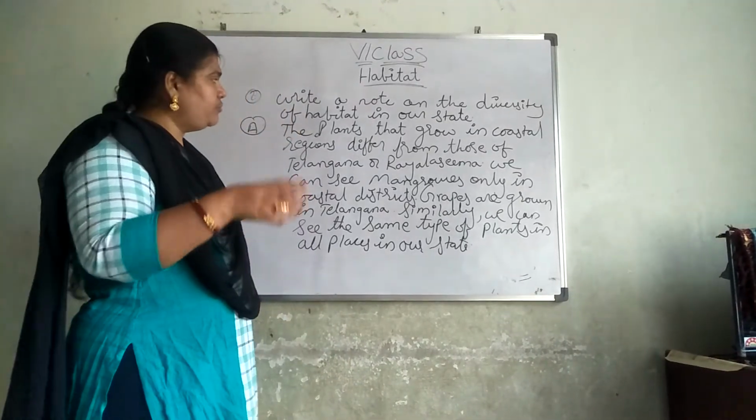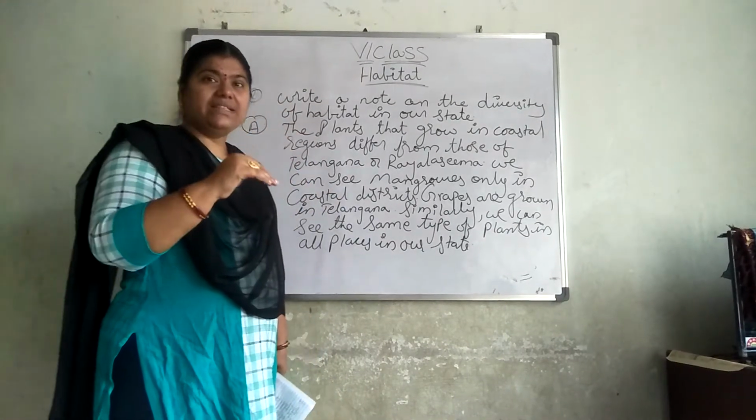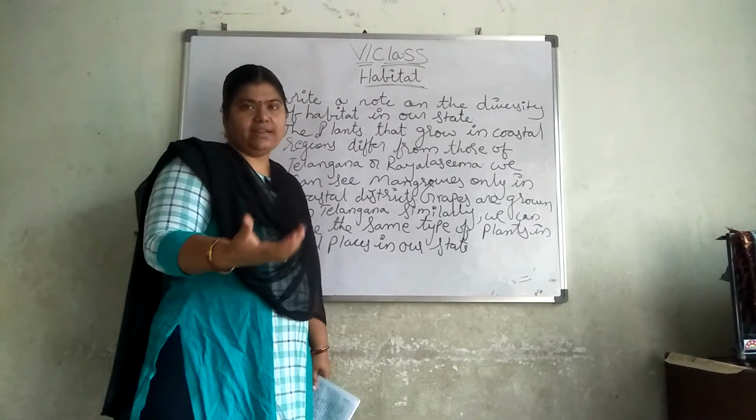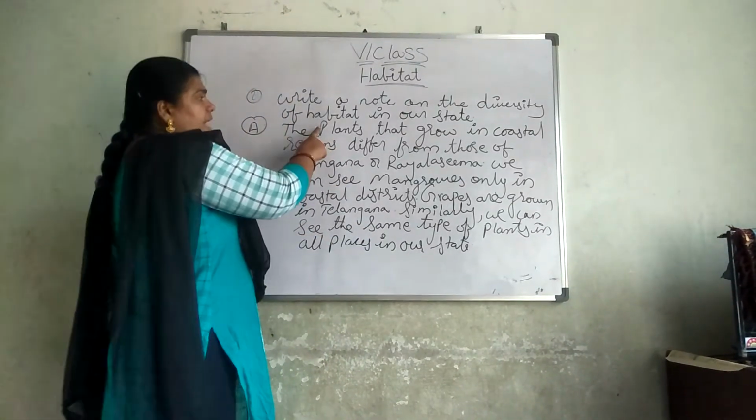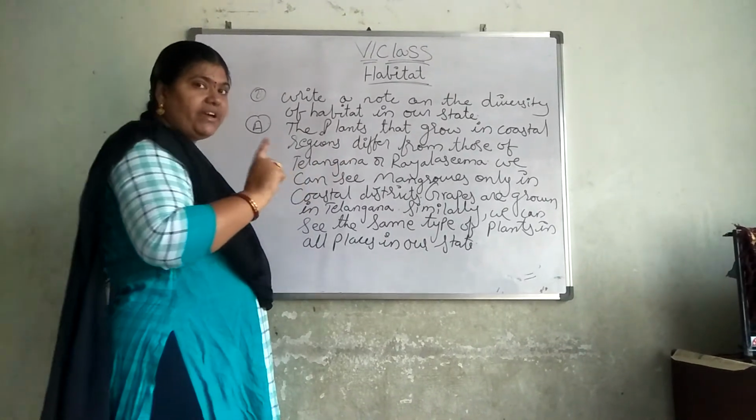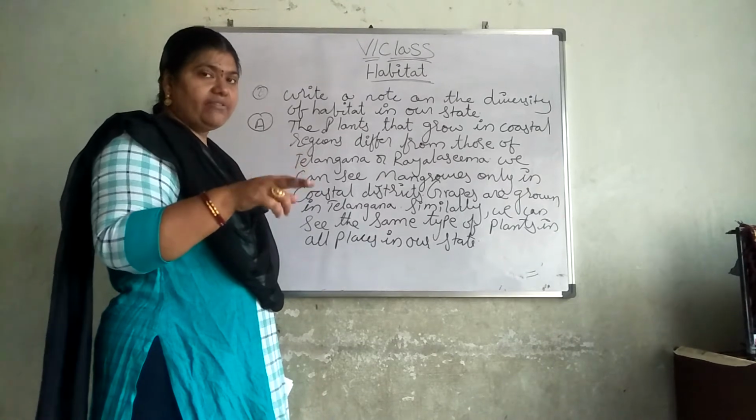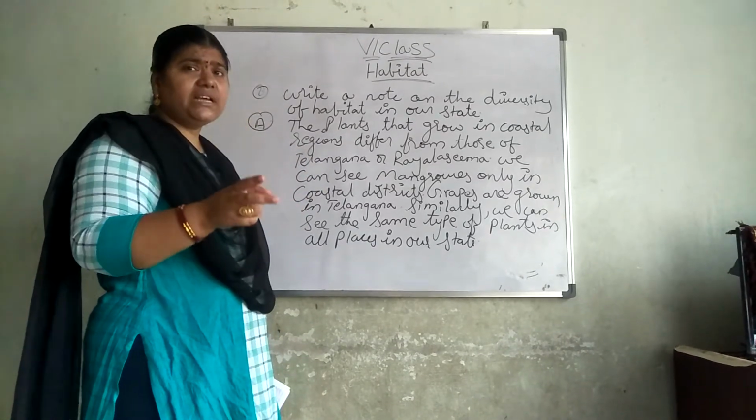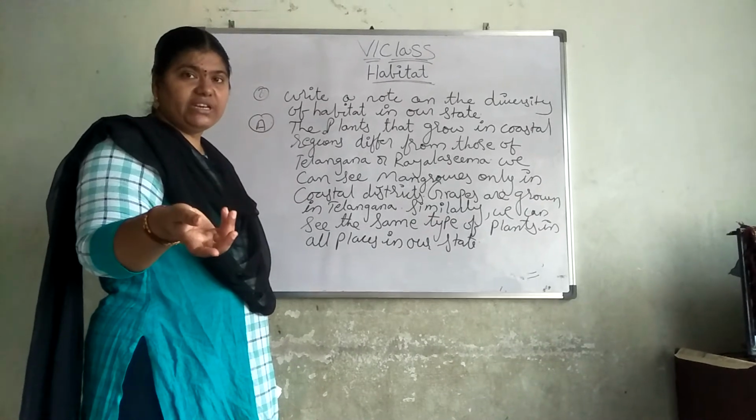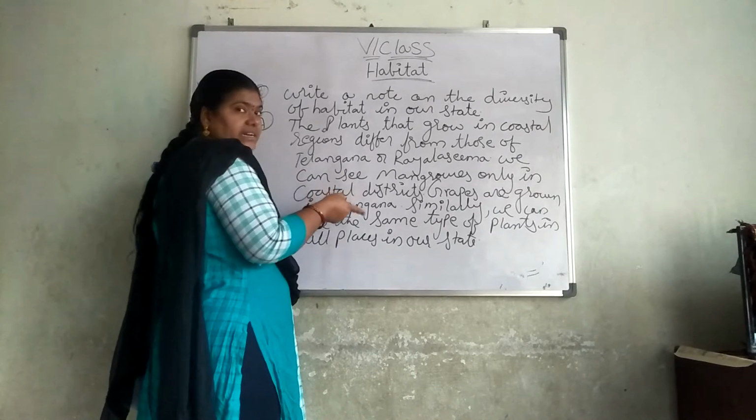When we are comparing Andhra Pradesh with Telangana or Rayalaseema, we can see that in Andhra Pradesh the cultivation will be more than in Telangana and Rayalaseema. So the plants that grow in coastal regions are different from those of Telangana and Rayalaseema. Why is it? You understand what is the difference? In Telangana and Rayalaseema we are not having these rivers. In West Godavari, East Godavari, Krishna, we are having the Krishna and Godavari rivers because of that. And we can see mangroves only in coastal districts.